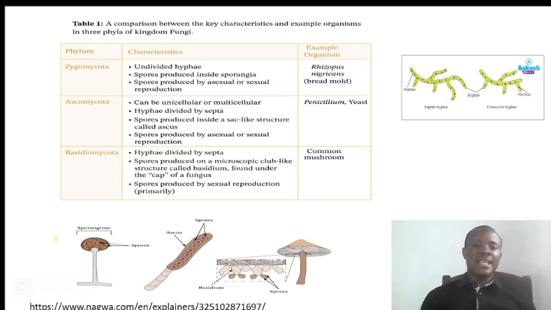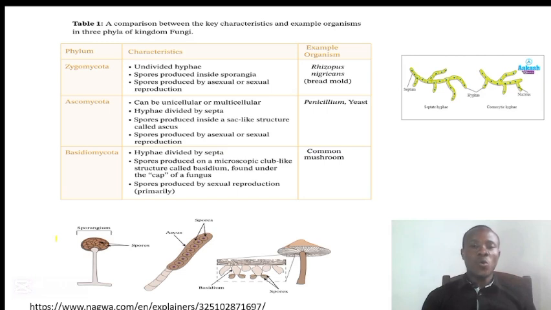On this slide here, we have a table talking about the comparison of the key characteristics and examples of the organisms in the four phyla that we named under the kingdom fungi. But in this table, we just have three of them. In the next table, you will have the other one. Let's start. We have phylum Zygomycota.